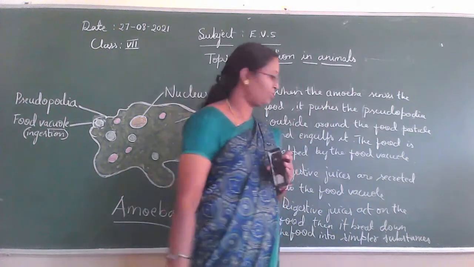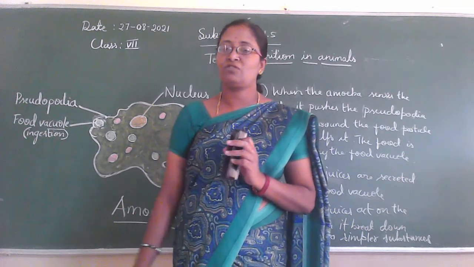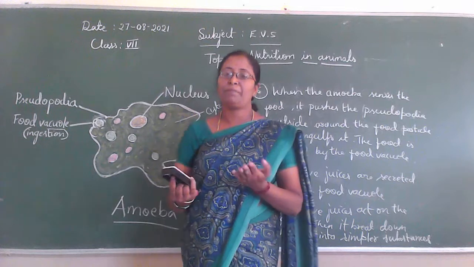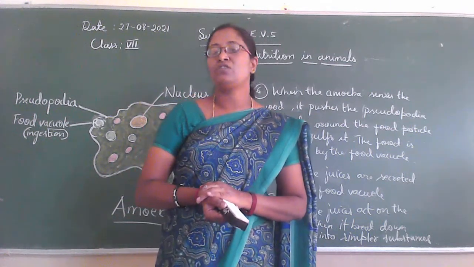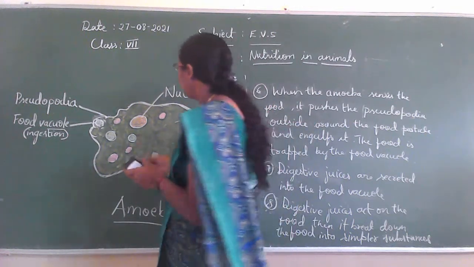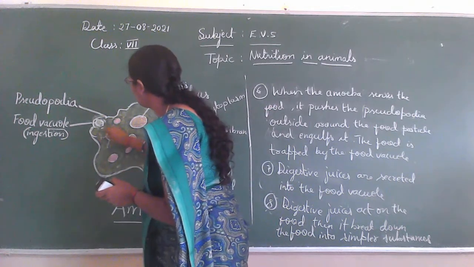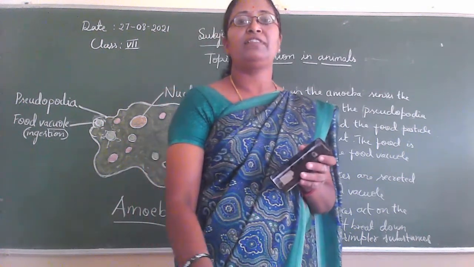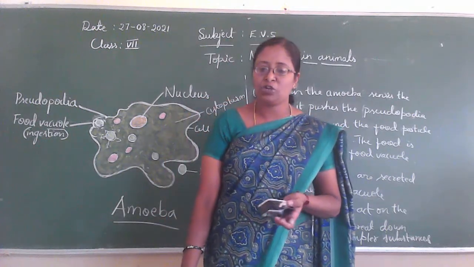Okay, so the digestive juices act on the food present in the food vacuole, then it breaks down into very simple substances. So then what happens? Gradually the digested food is absorbed by the cytoplasm. It takes place very slowly.